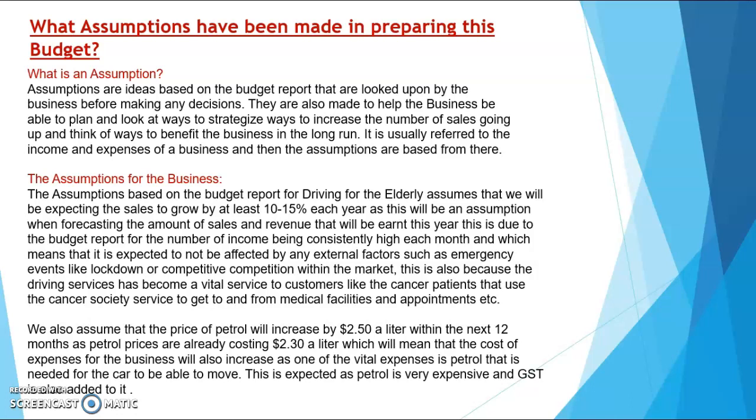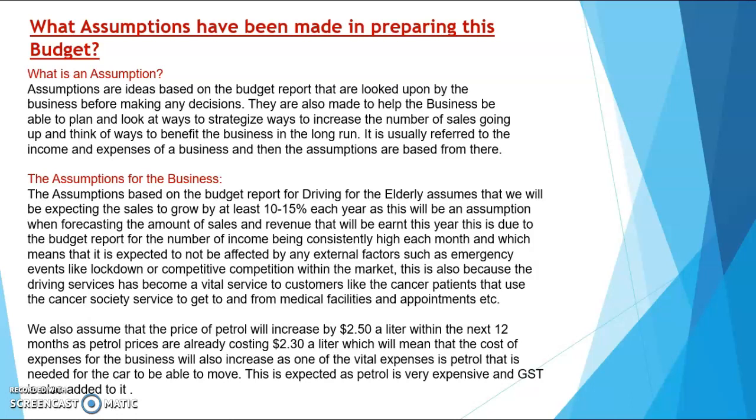This is due to the budget report showing the income being consistently high each month, which means that it is expected not to be affected by any external factors such as emergency events like lockdown or competition within the market. This is also because the driving services have become vital to customers like the cancer patients that use the Cancer Society service to get to and from medical facilities and appointments.